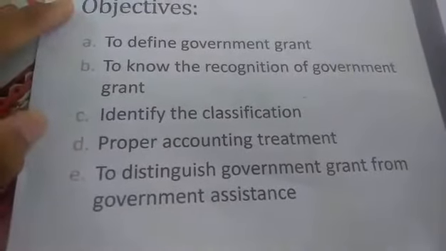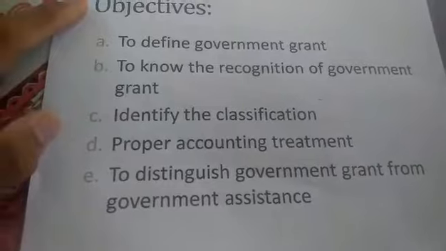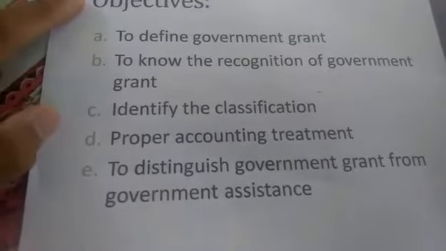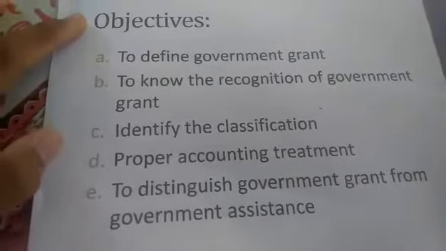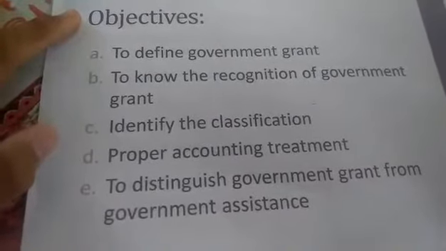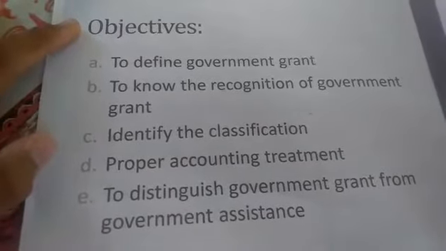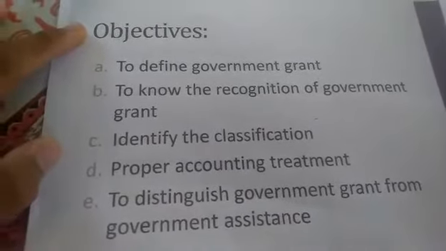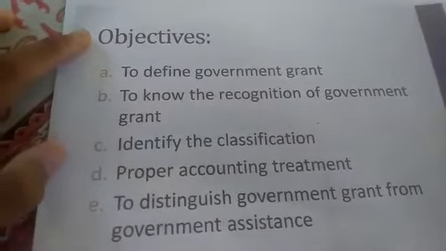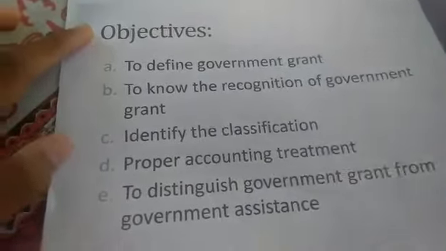Number 3, identify the classification. Is it asset related or income related? The next one, proper accounting treatment. Journal entries and the financial statement presentation. And the last one, distinguish government grant from government assistance. Yung dalawa kasi na yan magkaiba, no? So, we will see the difference later on.